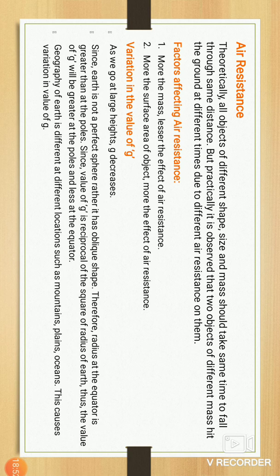One type of question is: a boy goes from the pole to the equator, so the value of g decreases. It is greater at the pole, decreasing from pole to equator, and increasing from equator to pole.